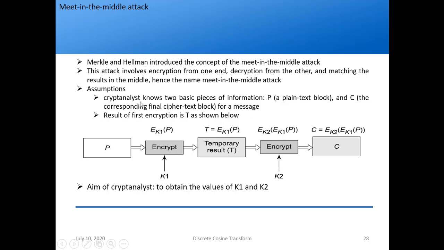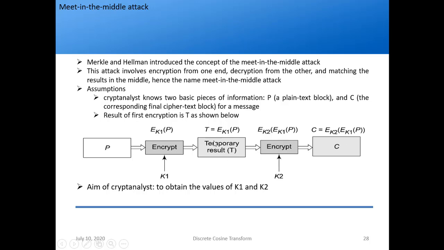Okay. There are some assumptions here, that we already know the plain text and ciphertext, so they can be easily got, right? Because plain text is in simple plain text format, if you have access to the computer it might be open, so you might have the plain text, and ciphertext is anyway sent through an insecure channel, right? So both are available. The result of the first encryption is a temporary text, which is known as T. Okay. So what the cryptanalyst wants is K1 and K2, right?